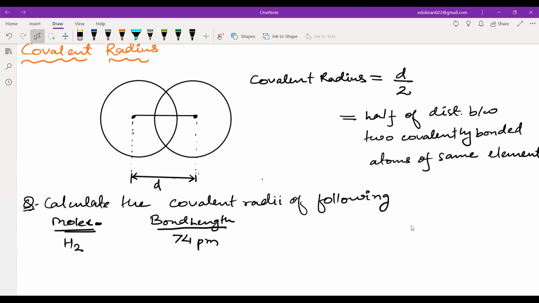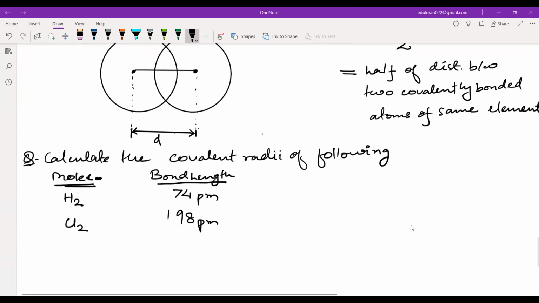Then you have Cl2, and the bond length is 198 picometer. Br2 has bond length of 228 picometers.